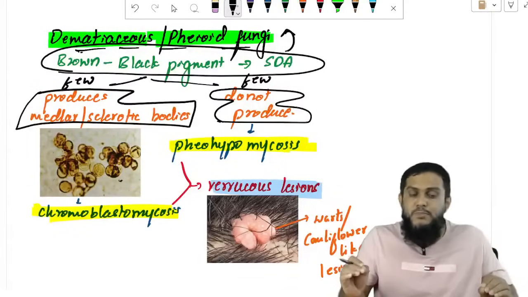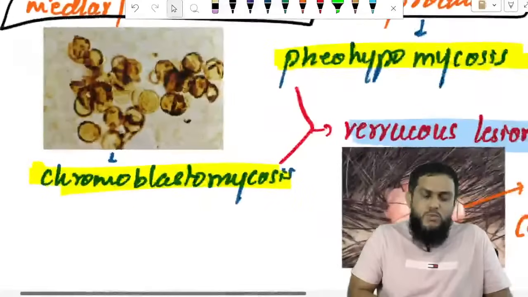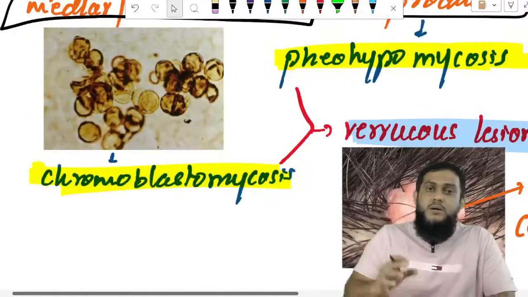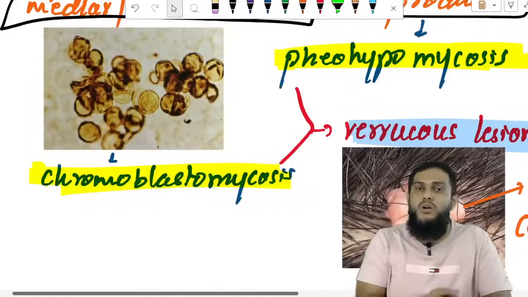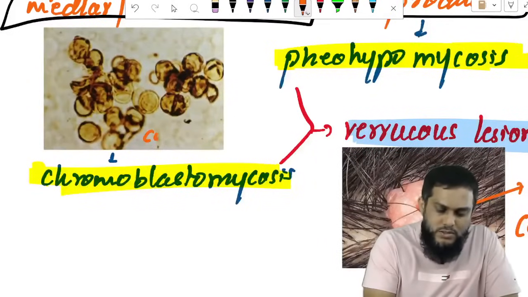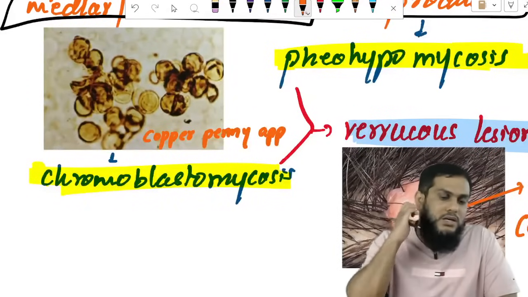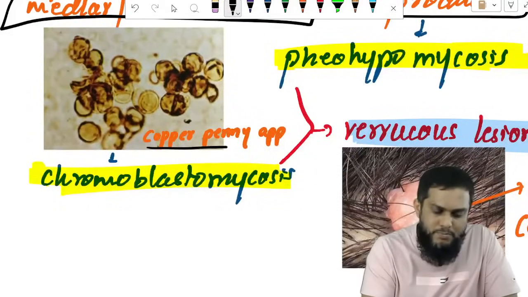Dematiaceous fungi are darkly pigmented fungi. Few of them produce medullary bodies. What are medullary bodies? Brown color, round shape, double walled bodies. Some person saw this and imagined it as copper coins, and that's why the person called it copper penny appearance.